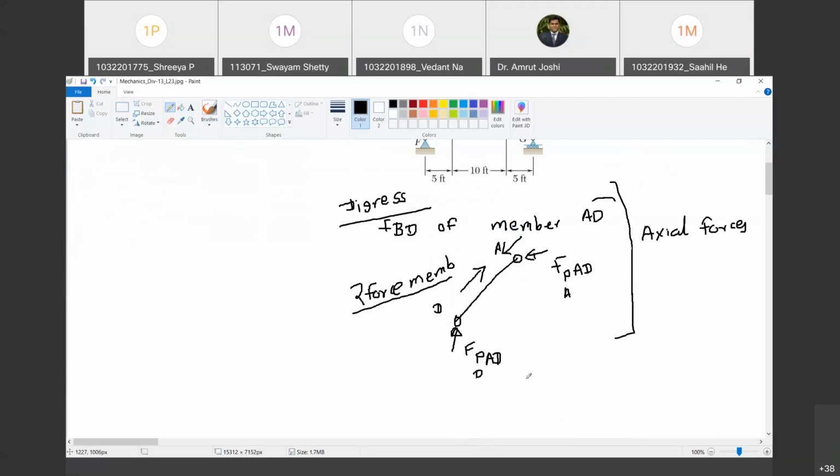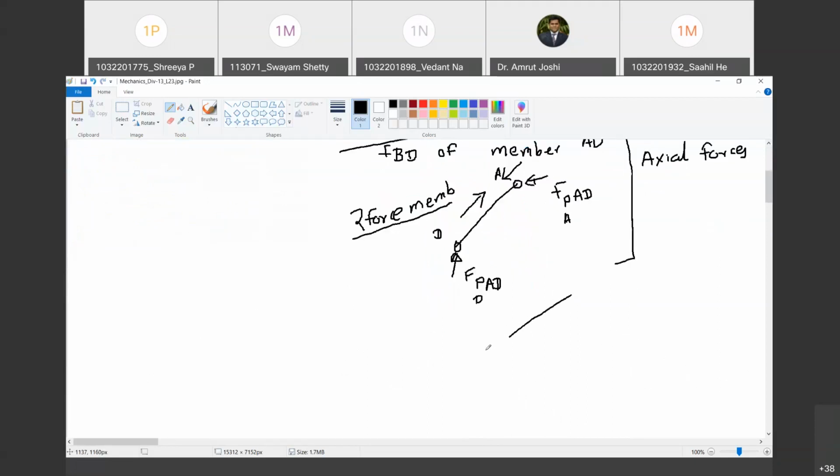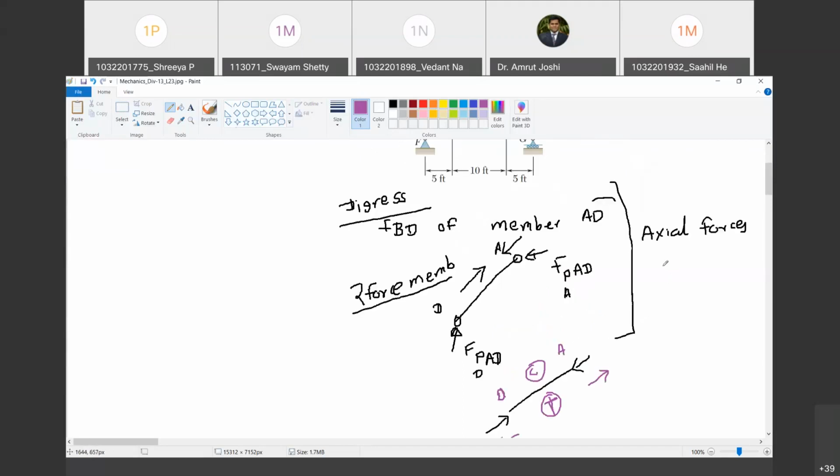Okay. So if I consider member AD, what kind of forces can there be? Either the forces will be like this. Look, do you agree with me? Yes, sir. Or else, in its free body diagram the forces will appear like this. Do you agree with me? Yes, sir. The first pair of forces will put member AD in compression. Do you agree with me? Yes, sir. And the second pair of forces will put member AD in tension. Do you agree with me? Do you agree? Yes, sir. So tensile axial force.